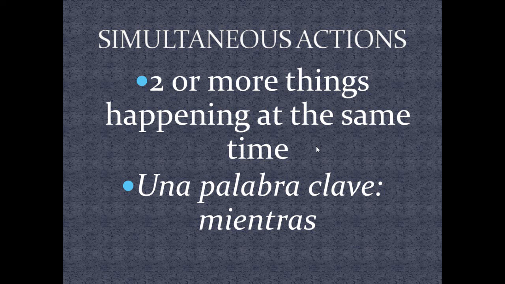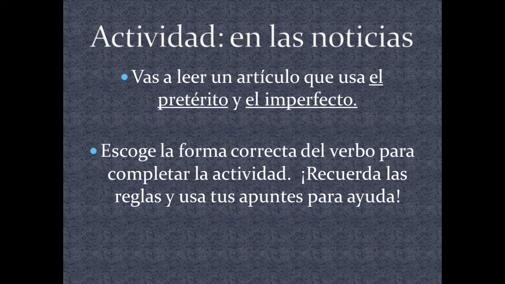homework. Now, para practicar. You are going to read un artículo que usa el pretérito y el imperfecto. And I am going to read out loud for those of you who do better hearing how things sound than just reading them. Each option. So if you hear me repeat things, it's because I'm reading the sentence with first the option in the preterite and then an option in the imperfect.